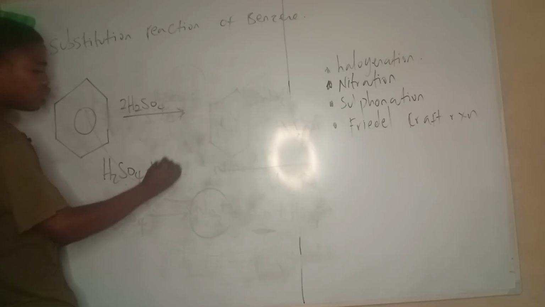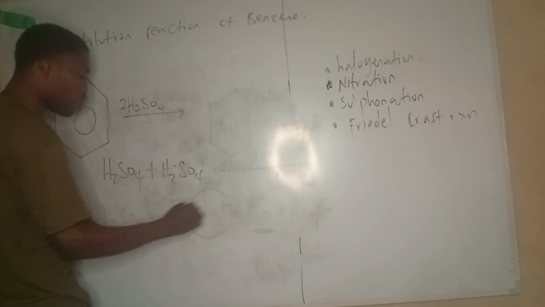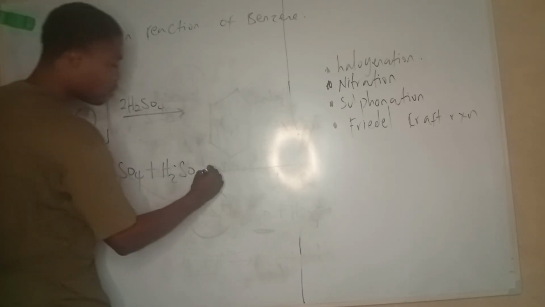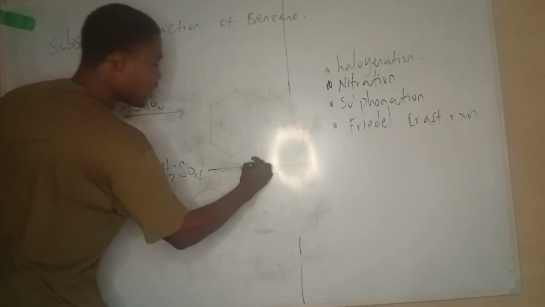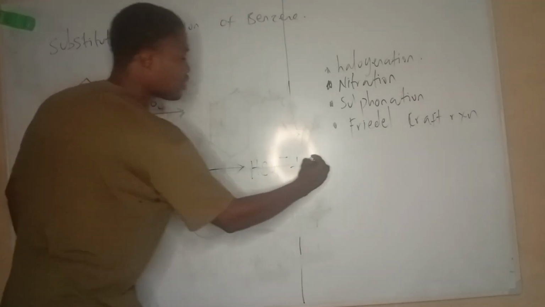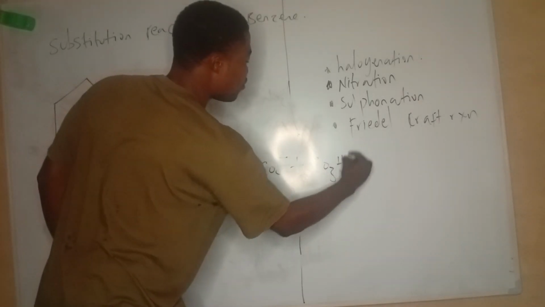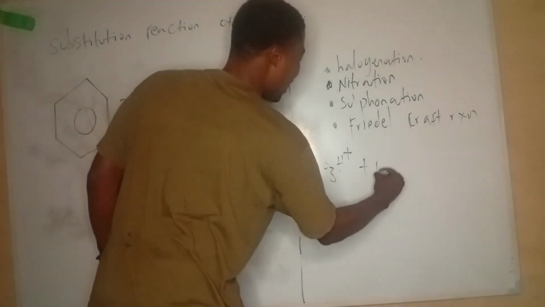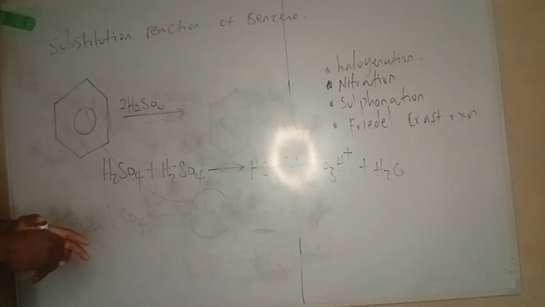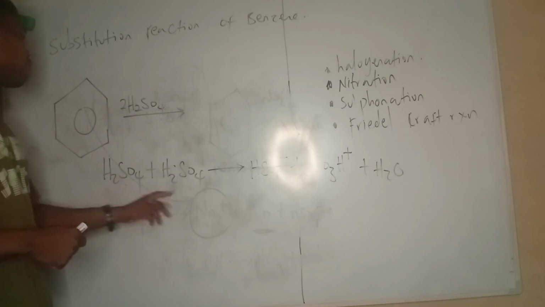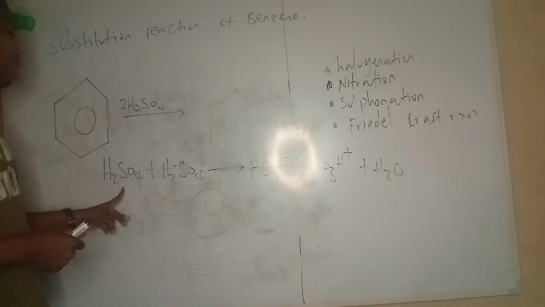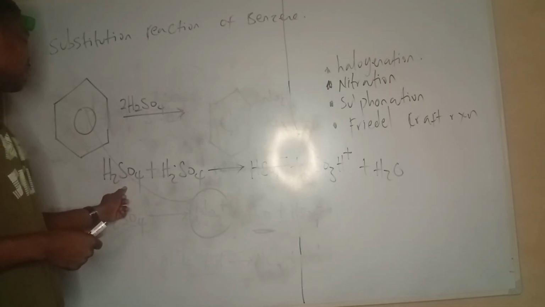H2SO4 reacts with H2SO4. You must have heard of autoionization before. And I'm going to observe HSO4 minus plus SO3H plus, plus H2O. So what occurred is this. One of the H2SO4 acted as an acid, the other one acted as a base. It's called autoionization. The H2SO4 that acted as an acid is going to donate hydrogen.